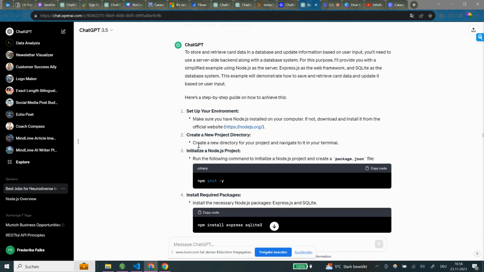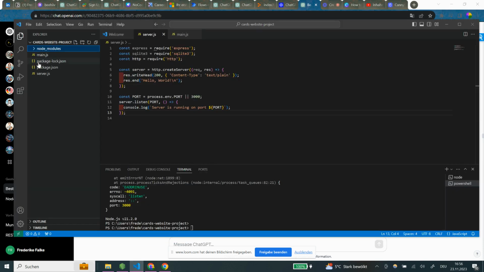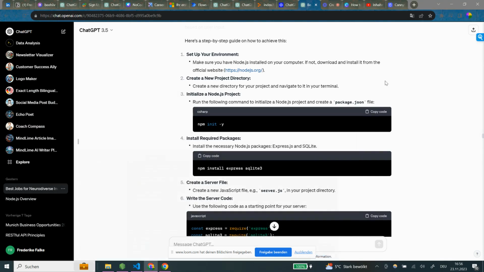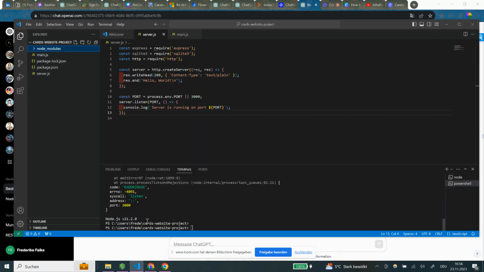Create a new project directory is also something we did. Initialize a Node.js project is also something that we did after I created this Node.js file, which you figured out how it works. Then run the following command to initialize a Node.js project and create a package JSON. So apparently that's creating this package JSON. So that's what we find in the Visual Studio Code here, the package JSON. And then install required packages, install Express SQLite. I think that's what we also did.